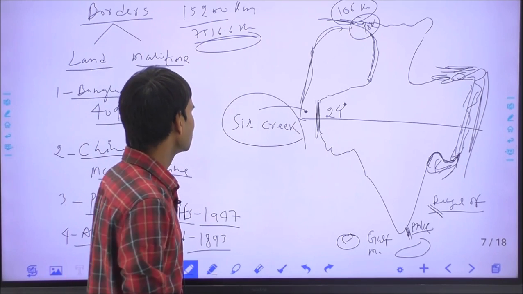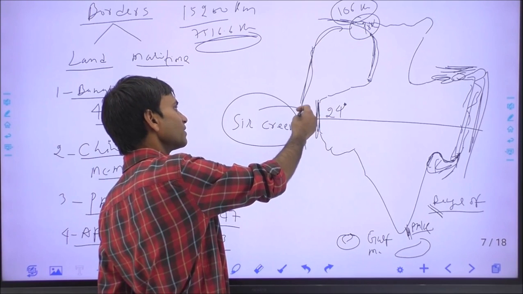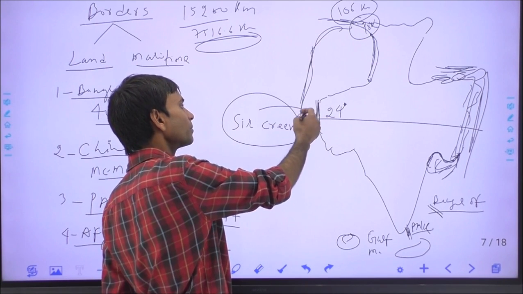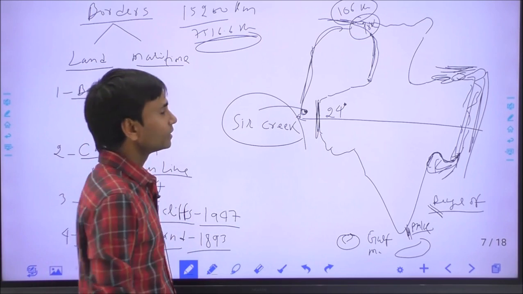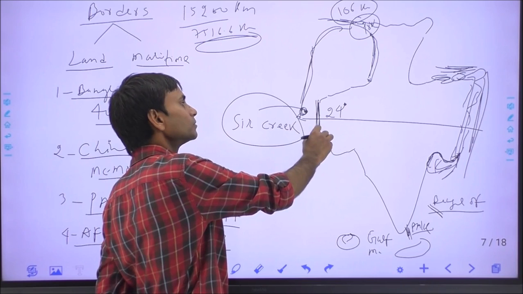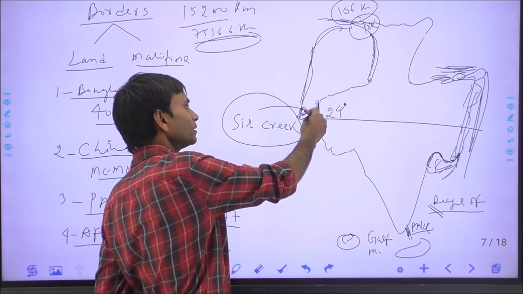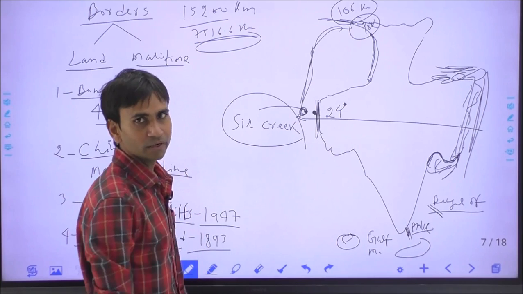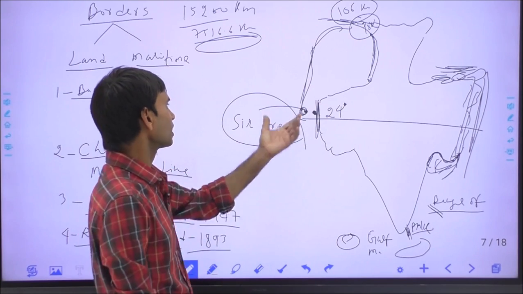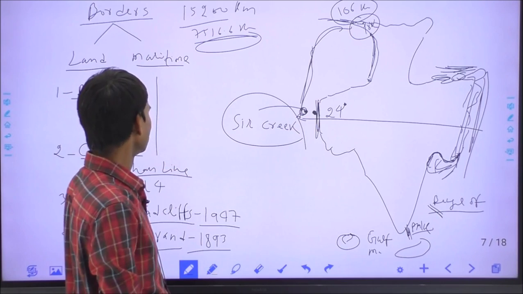Sir Creek is disputed between India and Pakistan, and it is very close to the delta of the Indus River. Sir Creek is the westernmost point of Gujarat, and Kori Creek is the easternmost point of India in the sea from the Pakistan side, but Kori Creek is entirely within India.